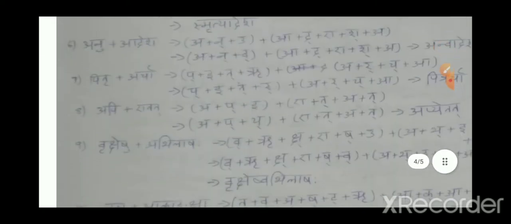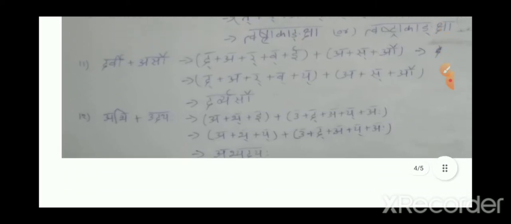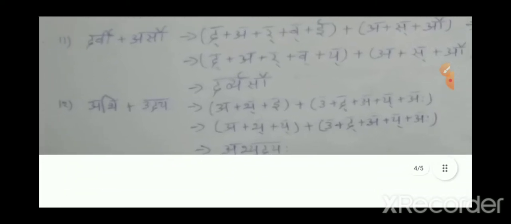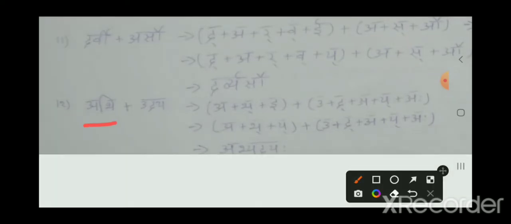I'll show you one more simple example: abhi plus udaya. First you need to expand abhi: a plus bakara plus e. And the expansion of udaya is u plus dakara plus a plus yakara plus a.